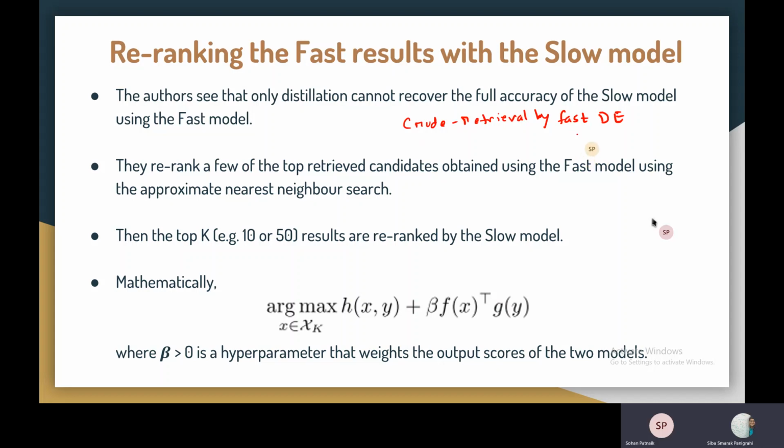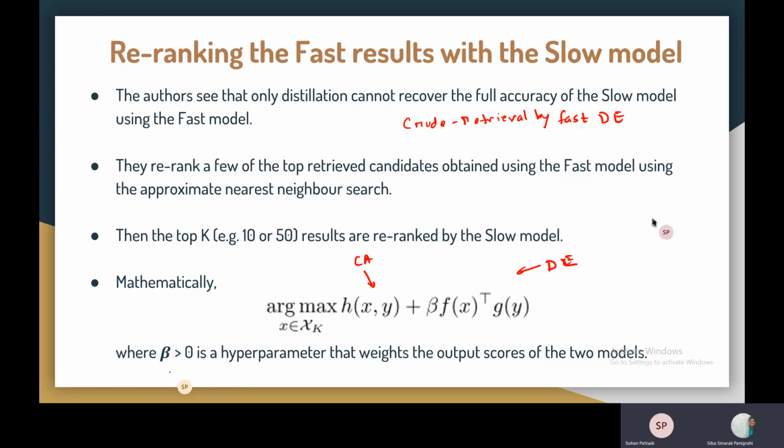So for that reason, the authors use the combination of both cross attention model as well as the dual encoder model, which can be seen in this equation. That is, hxy is the similarity that is being found by the cross attention model, whereas fx transpose gy is the notion of similarity used by the dual encoder model. And a linear combination of these two similarity scores basically gives the relevance or similarity score of an image text pair.